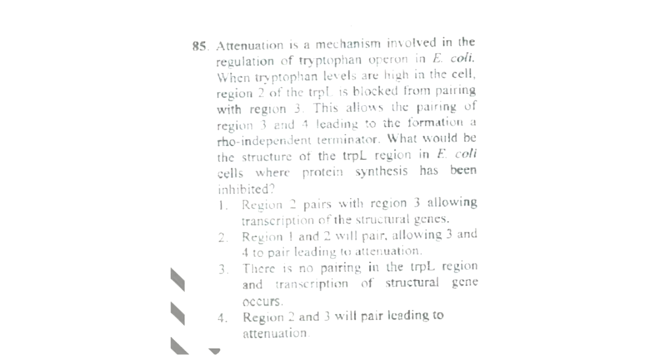Now let's look at our next question, which says attenuation is a mechanism involved in the regulation of tryptophan operon in E. coli. Now when tryptophan levels are high in the cell, region 2 of the trpL is blocked from pairing with region 3. This allows the pairing of region 3 and 4, leading to the formation of a rho-independent terminator. What would be the structure of the trpL region in E. coli cells when protein synthesis has been inhibited?